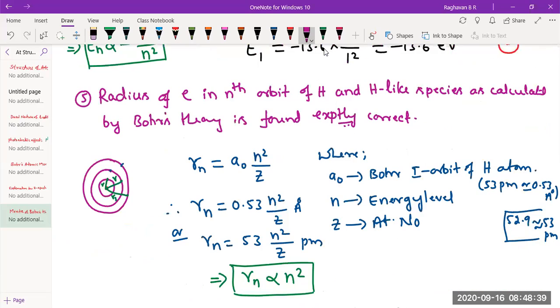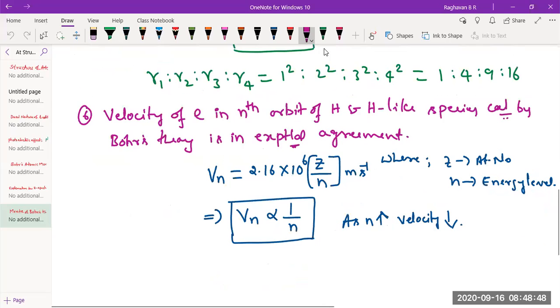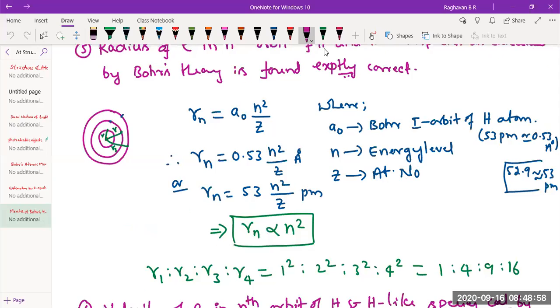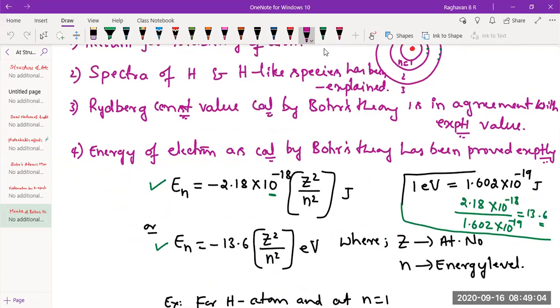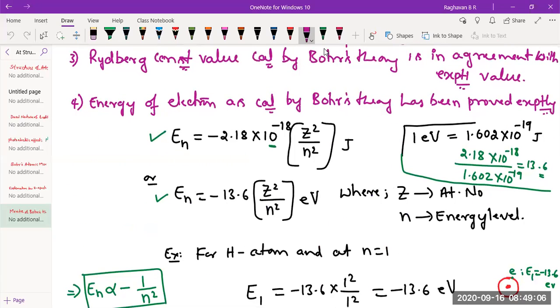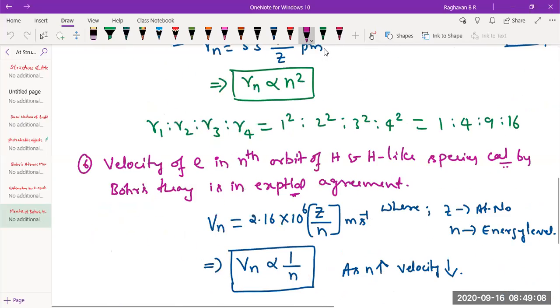The radius of electron in nth orbit of hydrogen and hydrogen-like species as calculated by Bohr's theory is also found experimentally correct. Similarly, velocity of electron calculated by Bohr's theory is in agreement with the experimental value. So these are all the merits of Bohr's theory. We'll take up one thing here. We need to know a little more about this energy expression.